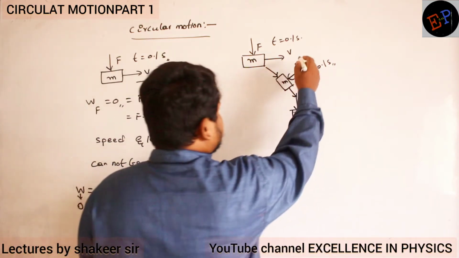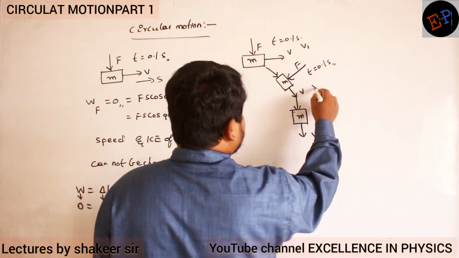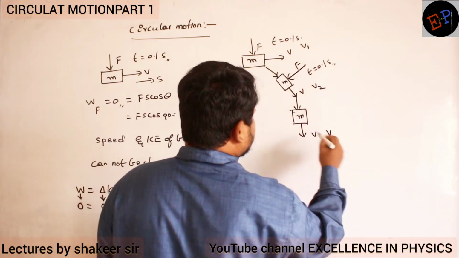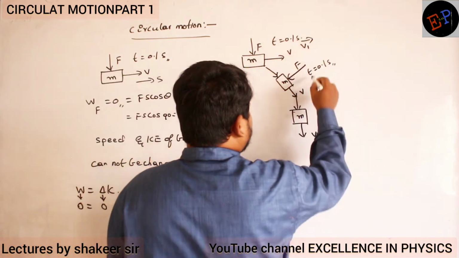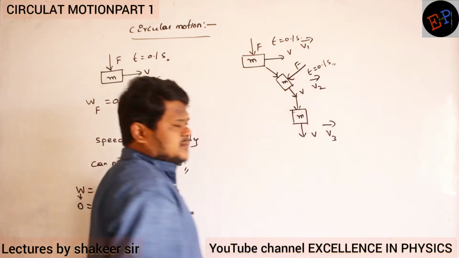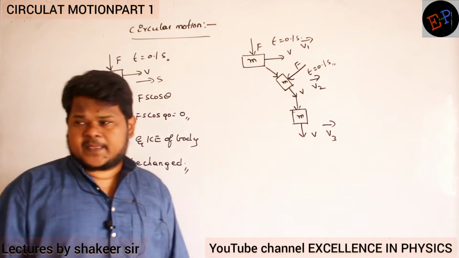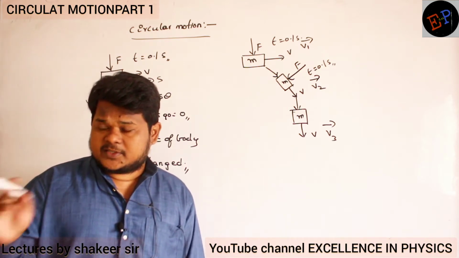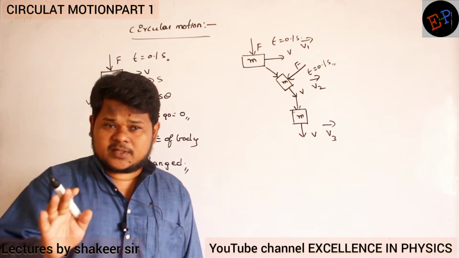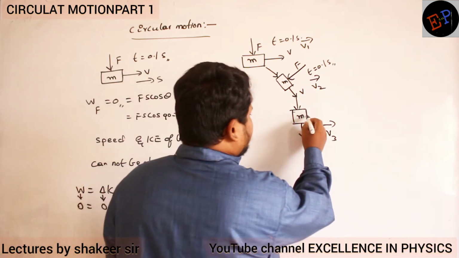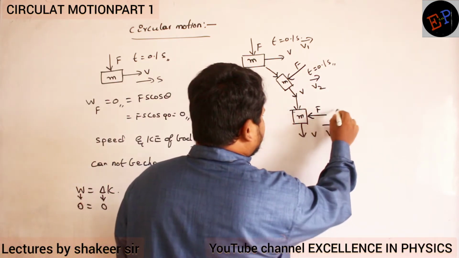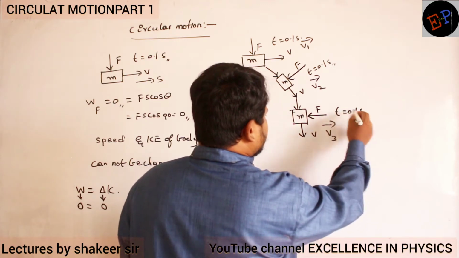So here I can say velocity is v1. Here I can say velocity is v2. Here I can say velocity is v3. Velocities are definitely changing, so v1 dash, v2 dash, v3 dash. Velocities are definitely changing, but the speeds are not changing. Kinetic energy also is not changing. Clear? Okay. Then if I apply one more force, the same force F for again a time of 0.1 second, then what will happen?